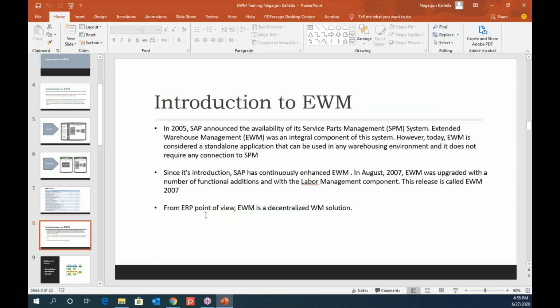Within the interaction part, do customers use this labor management? Is it required, or does it depend on the customer? No, sir, not required. Not mandatory, but if you want to be very sure about the improvement in your warehouse, then definitely you can go for it, but it's not mandatory.